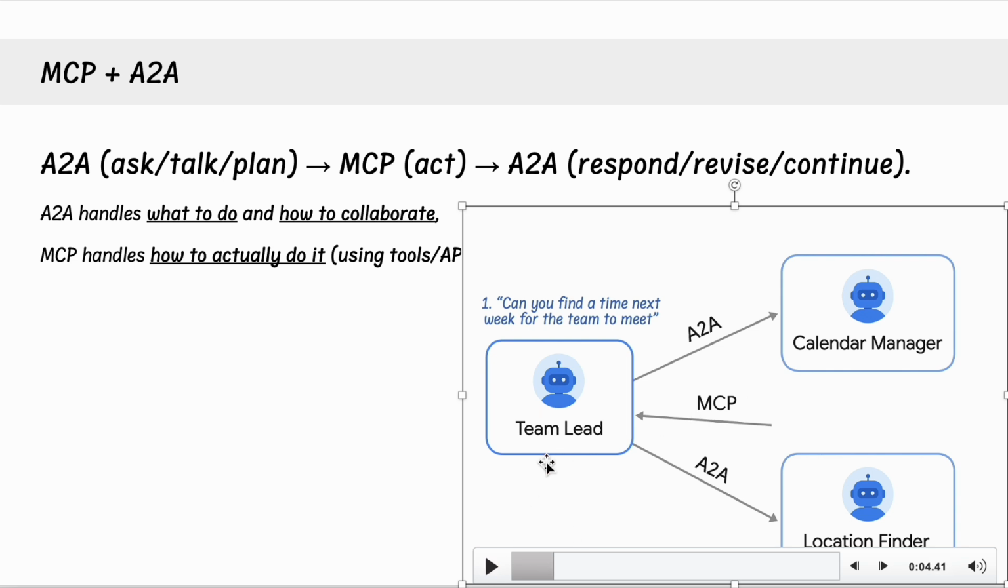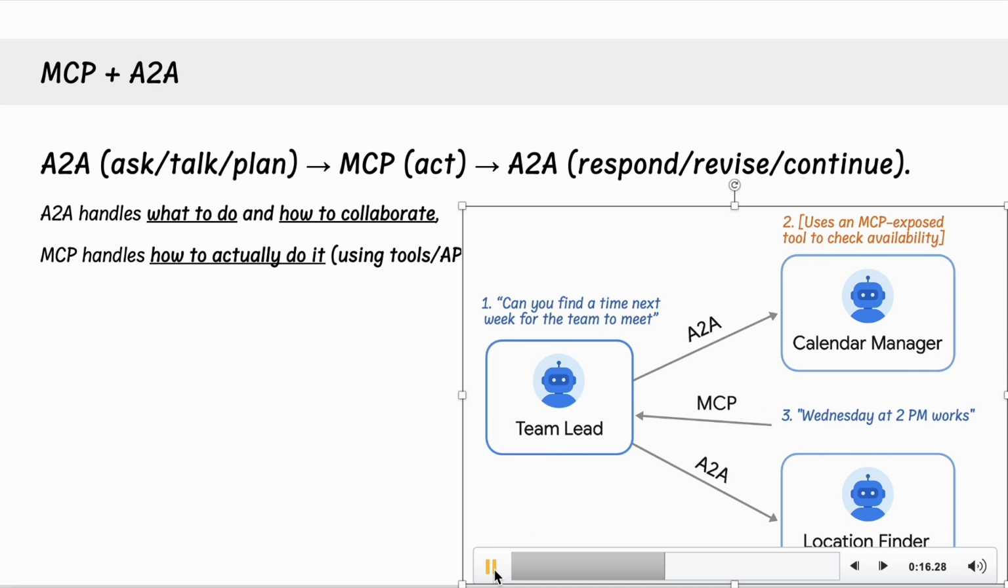Let's say that the team lead first says, hey, calendar manager, can you find time for us to meet next week, right? So the idea is agent-to-agent makes this communication smoother. Model Context Protocol then helps the calendar manager check availability better, okay? So once it's able to do that, the calendar manager says, okay, yep, I found some time. And it looks like Wednesday, 2 p.m. works for everybody. Again, the agent-to-agent protocol makes this collaboration smoother.